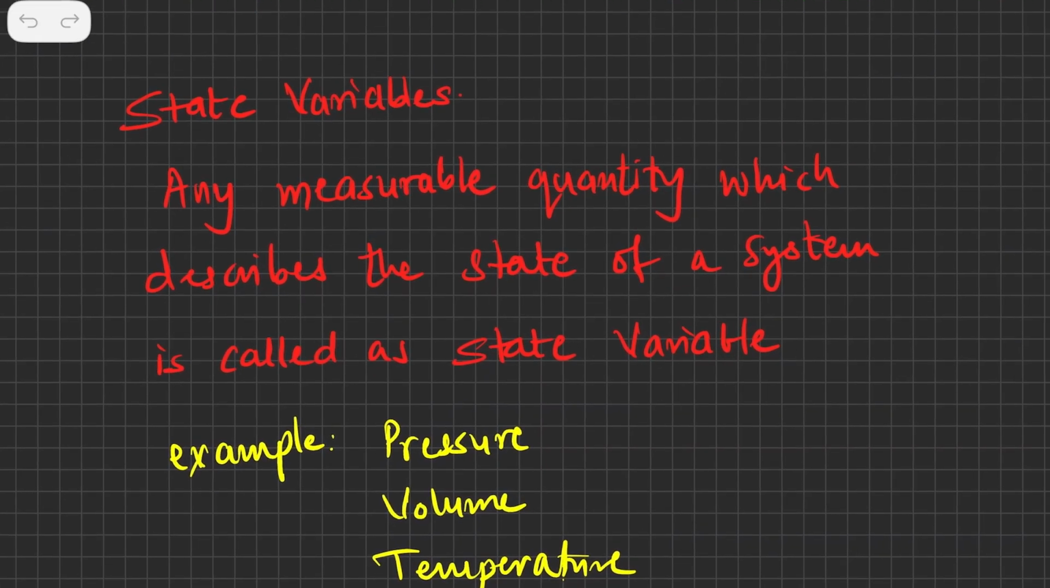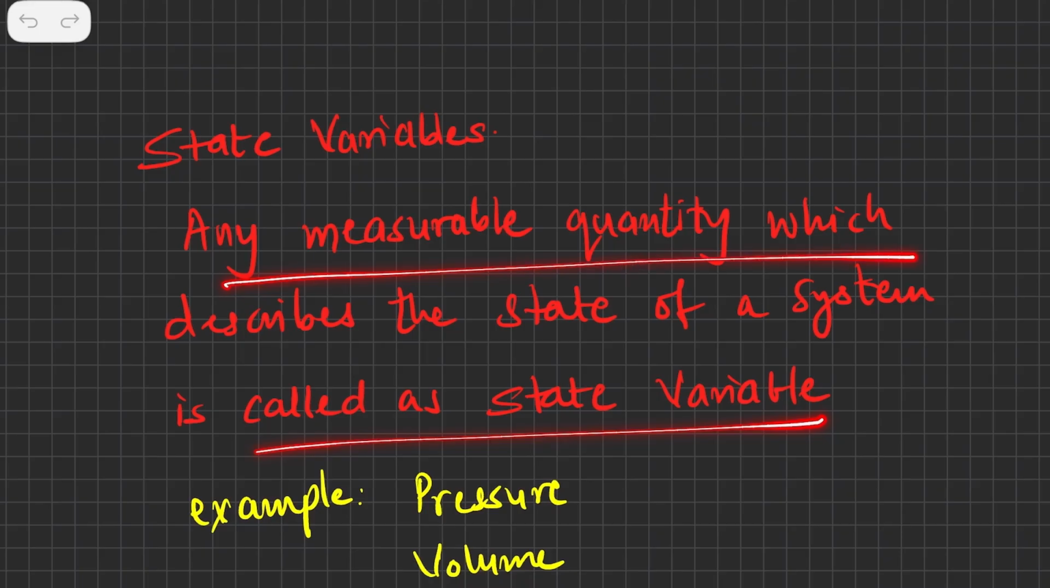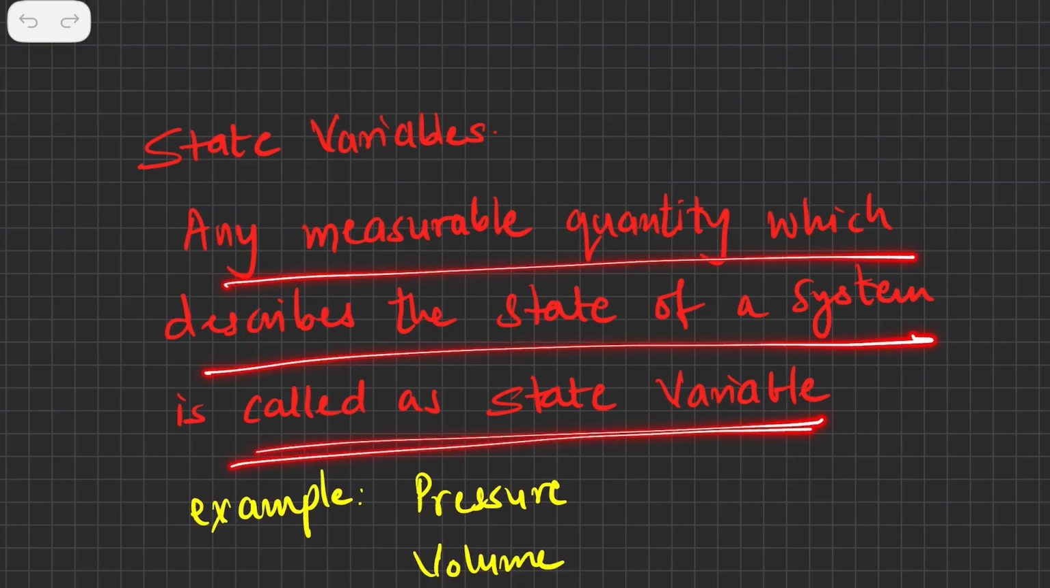First and foremost, state variables. Let's understand what the definition has to say. Any measurable quantity, so that has to be a quantity which you can measure, which describes the state of the system. Now here we are not talking about the states of matter, but about the state: how it is going to define the system. Any measurable quantity that describes the state of a system is called a state variable.